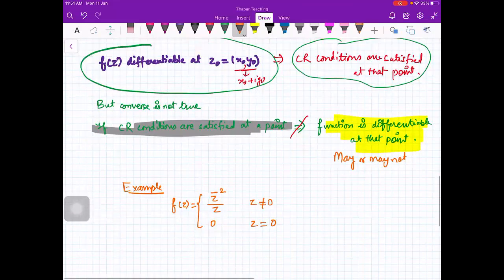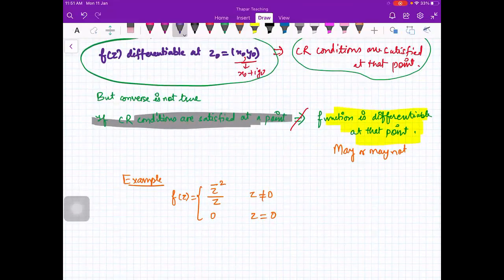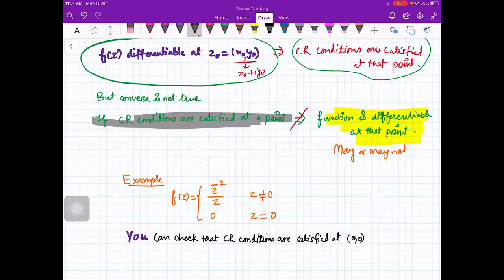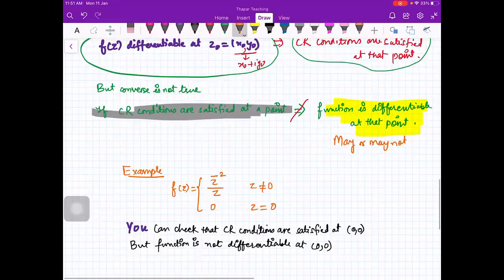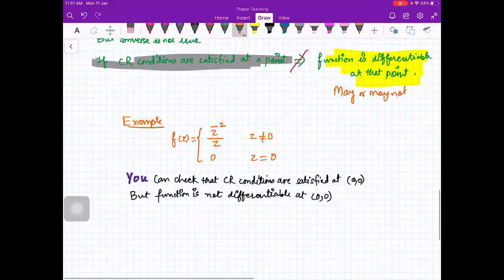Here you can prove that CR conditions are satisfied at 0, 0, you can check that CR conditions are satisfied at 0, 0, but function is not differentiable at 0, 0. Okay. So I'm not going to prove this, but you will try it yourself. This is your homework.